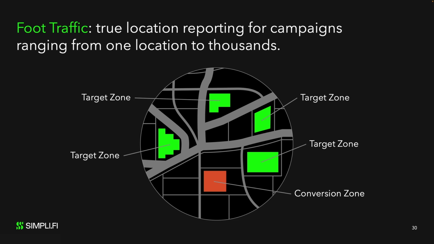By placing a geofence, which we will now call a conversion zone, around the employer's physical location, we can track applicants who were served an ad and then visited their physical location. These are true conversions, not estimates based on extrapolations from a small user pool.